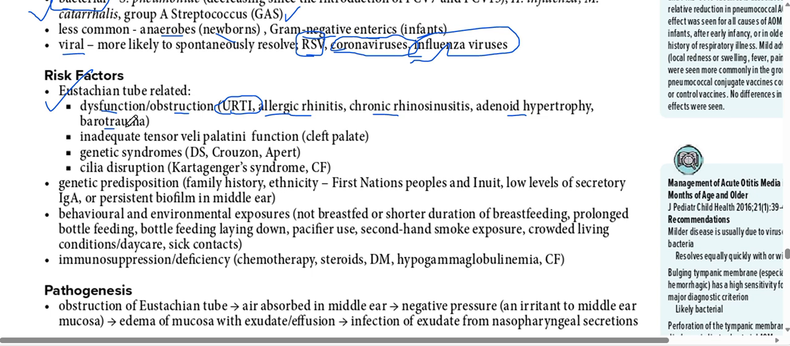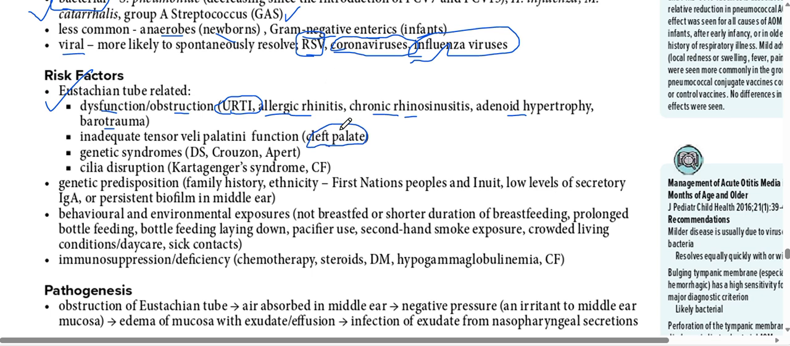So these are basically related to obstruction of the eustachian tube, and they include upper respiratory tract infection, allergic rhinitis with sneezing and allergic symptoms, chronic rhinosinusitis, adenoid hypertrophy, so basically infections in the ENT area, and barotrauma as well. Inadequate tensor veli palatini and cleft palate: in simple terms, cleft palate can be a risk factor for acute otitis media.